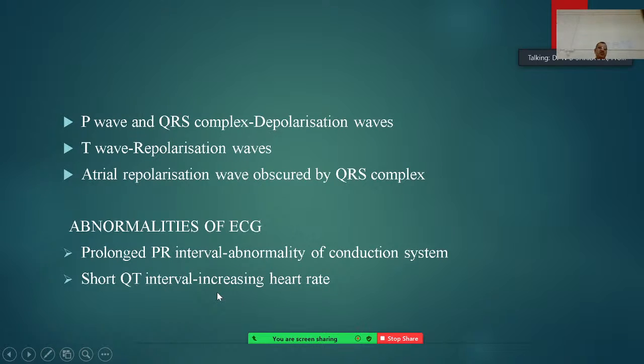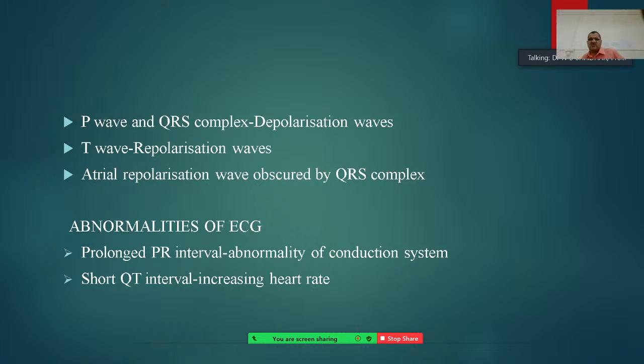Apart from this, the P wave and QRS complex are called depolarization waves, and the T wave is the repolarization wave. The atrial repolarization wave is masked by the QRS complex.